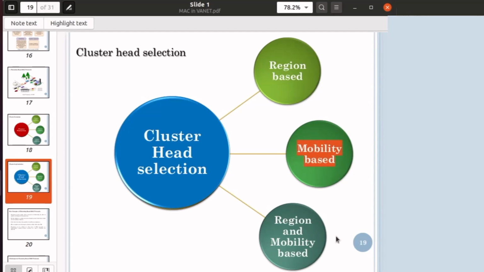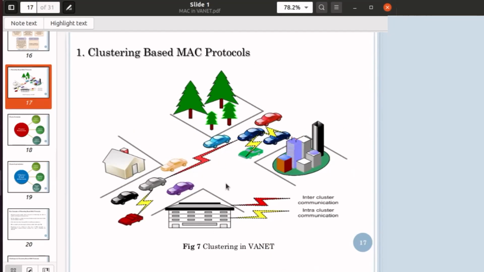So there is one protocol that decides the cluster head based on region and mobility both. Region and mobility based selection means we set a weight function or trade-off. Okay, which vehicle has the lowest relative mobility as well as is closest to the center. We set a trade-off between those two parameters and select the cluster head according to that. Okay.